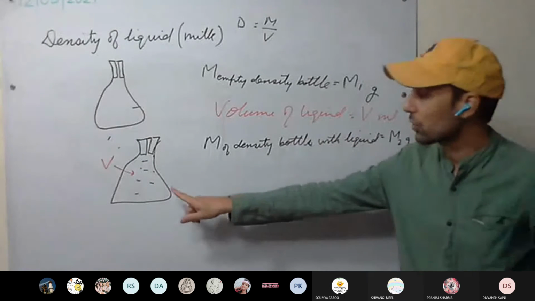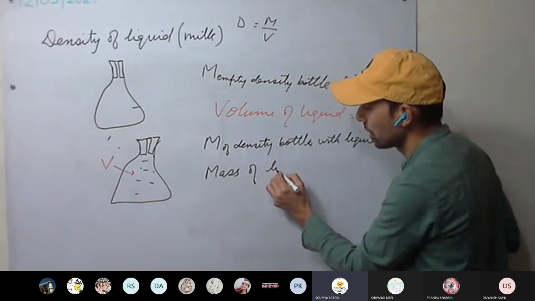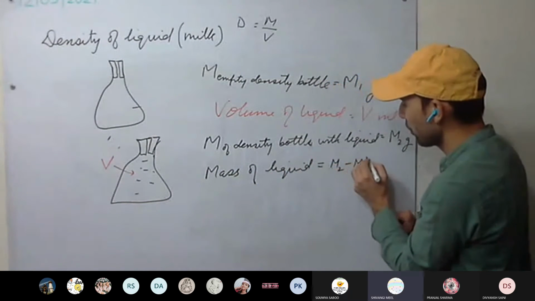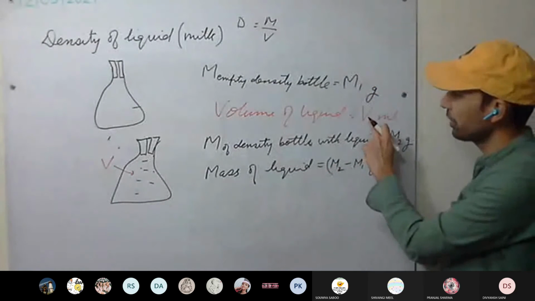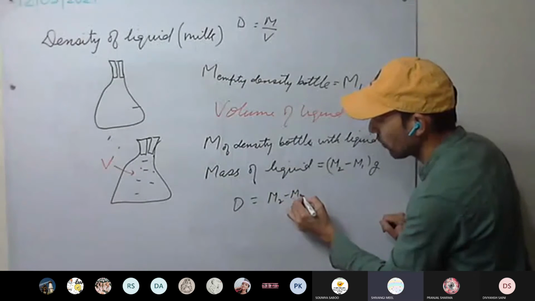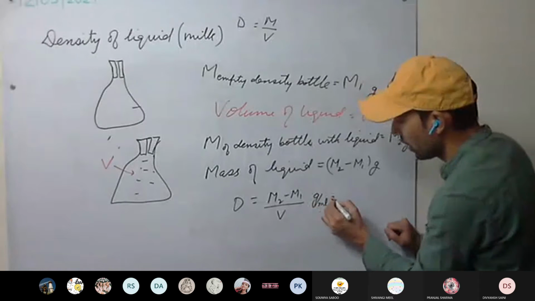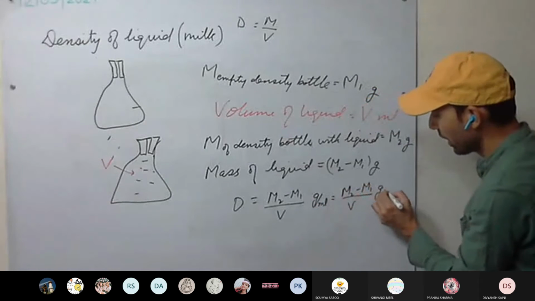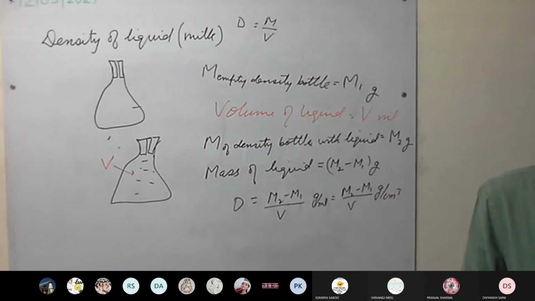And we need only the mass of the liquid. Mass of the liquid is M2 minus M1 gram. So what is the density? M2 minus M1 upon V, gram per ml, or M2 minus M1 upon V, gram per centimeter cube. This is clear? Clear to all?